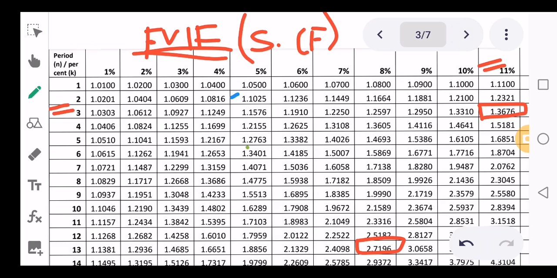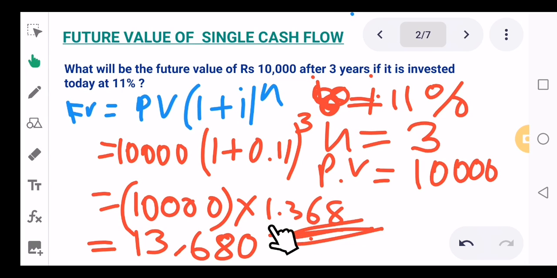So here we need to find out, for 11% for 3 years, what will be the value of 1 rupee. For 11% for 3 years, the value of 1 rupee will be 1.3676. This means that after 3 years, 1 rupee is going to be 1.3676 at the rate of 11%. If you round this off, you'll get 1.368. That is what you have taken here, 1.368.